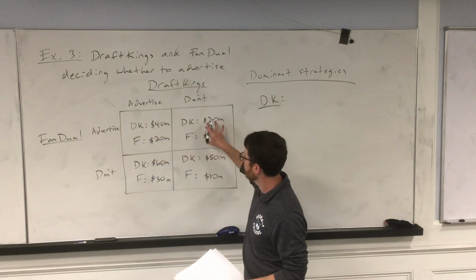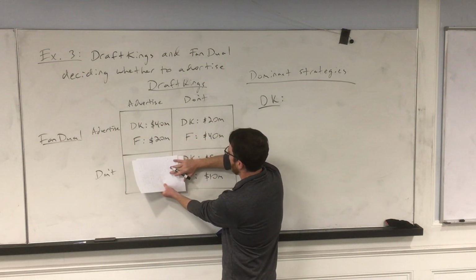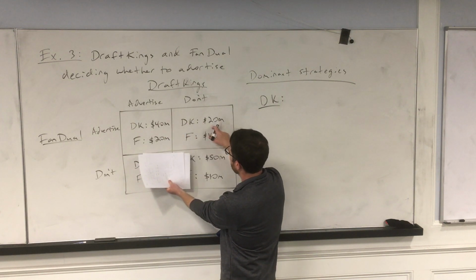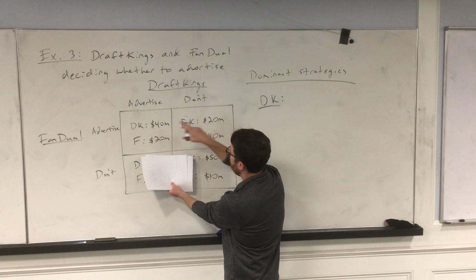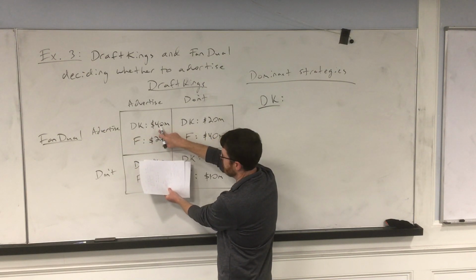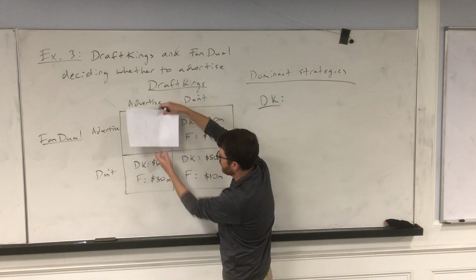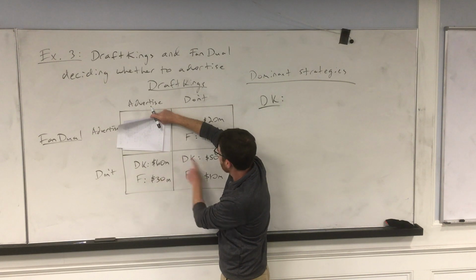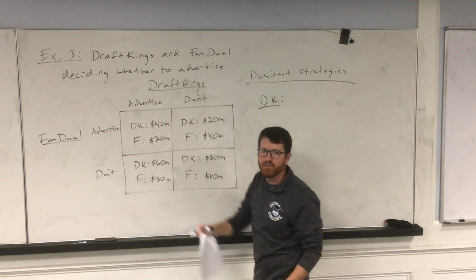FanDuel could advertise. If FanDuel chooses to advertise, DraftKings could earn $40 million by advertising, or $20 million by not advertising. So if FanDuel advertises, DraftKings should advertise. Now if FanDuel doesn't advertise, DraftKings could earn $60 million by advertising, or $50 million by not advertising.